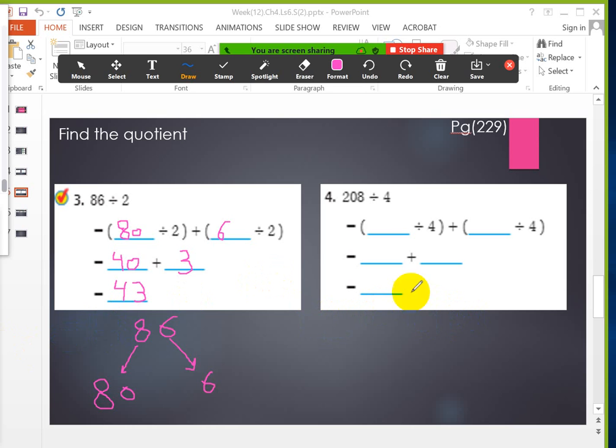Now I want to break down 208 into 2 numbers, and those 2 numbers must be able to divide on 4. And I can divide those numbers by using my mind. What are those numbers?